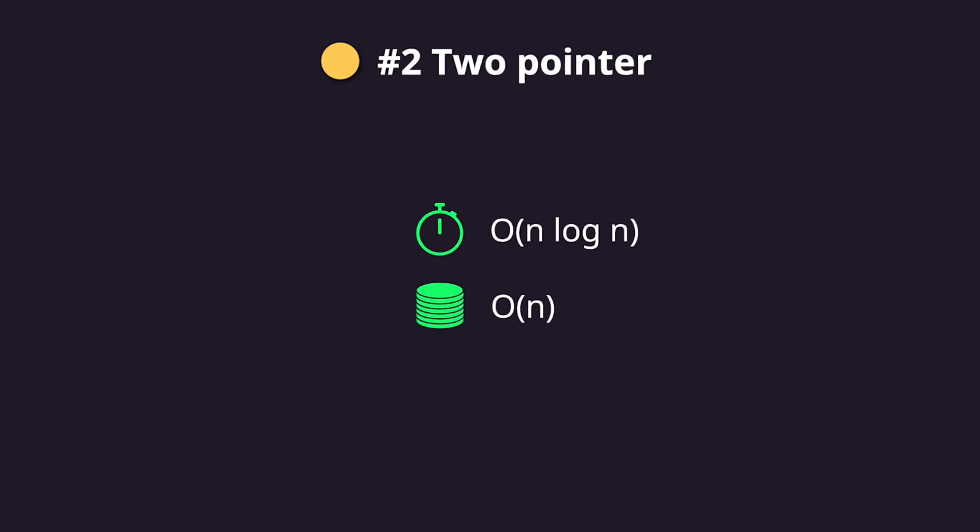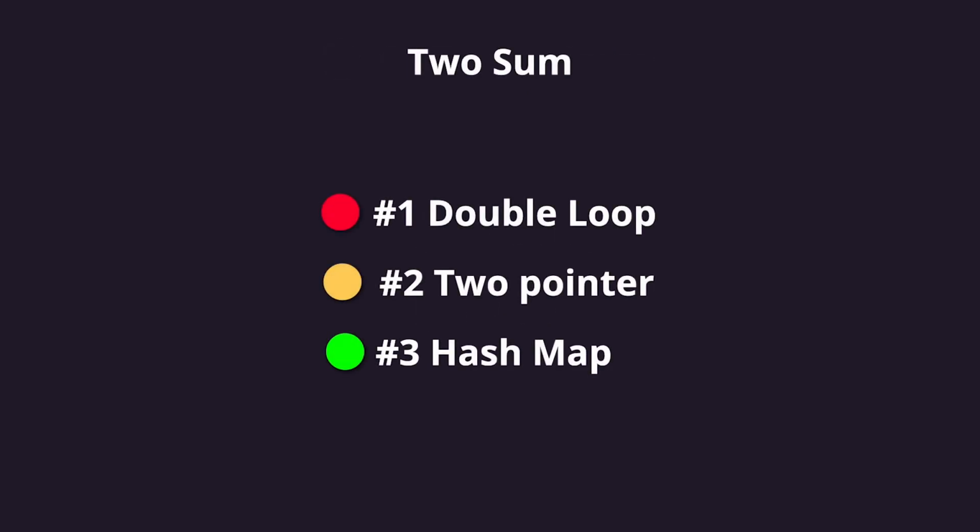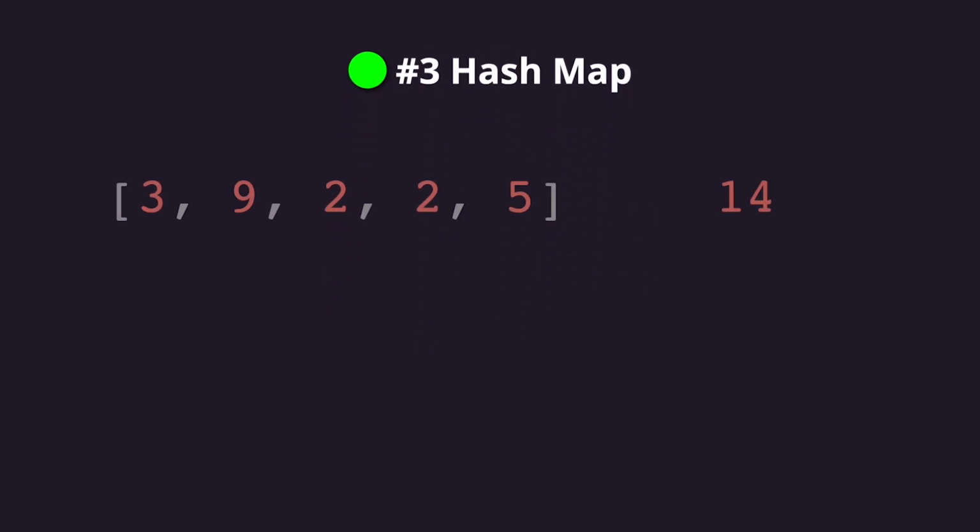Okay, and the complexity of this algorithm has gone from n squared in the previous one to n times the logarithm of n, because although we can find the winning combination in a single pass on the list, we first have to sort this list, which is done in n log n time. The space complexity is O of n because we have to create a new list to store the elements of the original one along with their indices. This method is much better than the previous one, but I think we can do better. So let's go to our third algorithm, using a hash map.